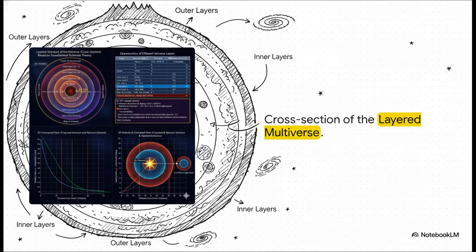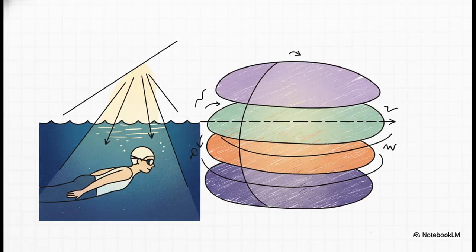Surrounding us are these massive outer layers, and beneath us are inner layers, each with completely different density and velocity profiles. And the sheer scale of this is just mind-bending. FST calculates the total radius of this layered universe to be 10 to the 61st power times larger than what we can currently observe. But that obviously begs the question, why can't we see these other layers?